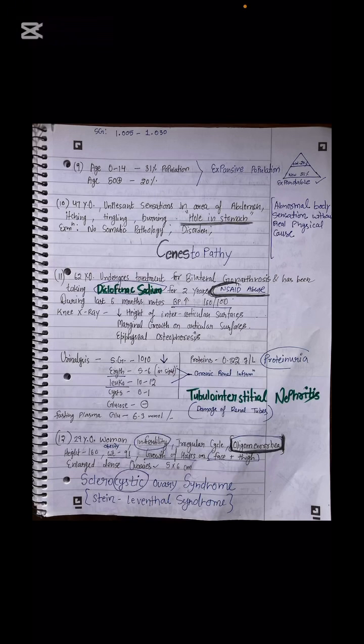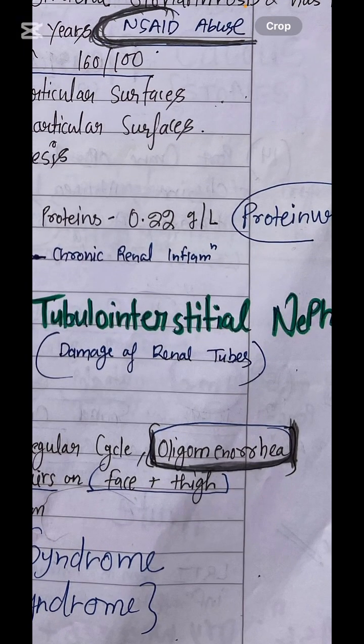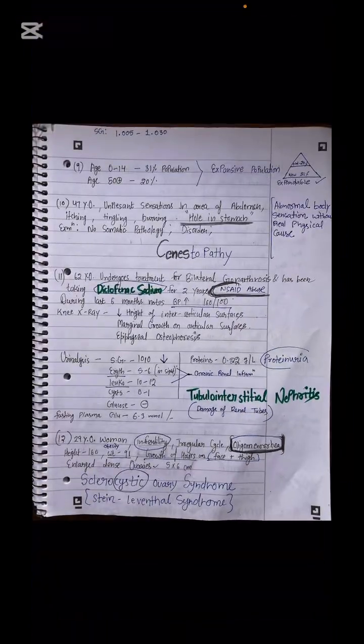So what happened in the patient? When she is abusing NSAIDs, what will happen? Damage to the renal tube. Prolonged use of NSAIDs or NSAID abuse will cause damage to the renal tube or cause tubulointerstitial nephritis. So remember this case, a very important question, one of the highlighted mistakes which my friends and I were marking incorrect for a very long time and a lot of times.